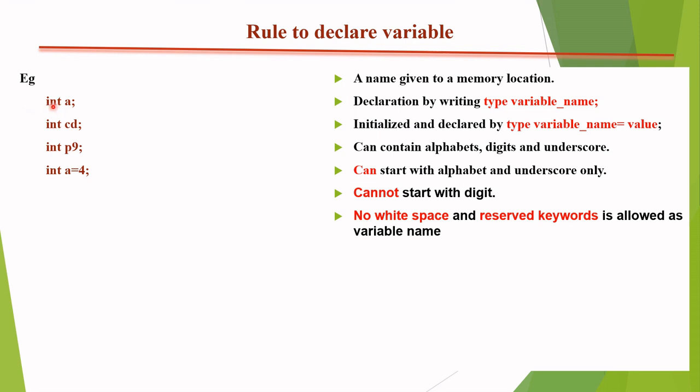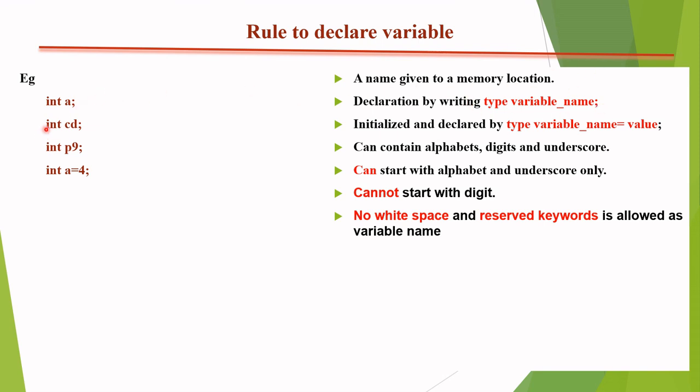Int, that means what? Type. A type of integer. A means what? Variable underscore name. So just look here. Type, yes, int, then variable underscore name. So for the variable underscore name, we here use what? A. And then again a semicolon. So according to the first syntax, this is valid.